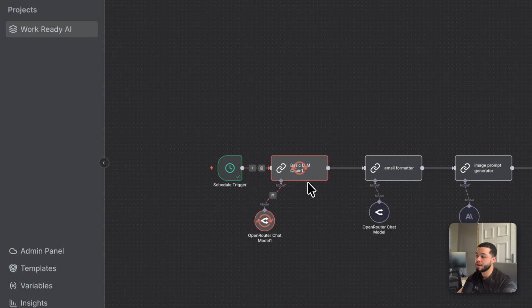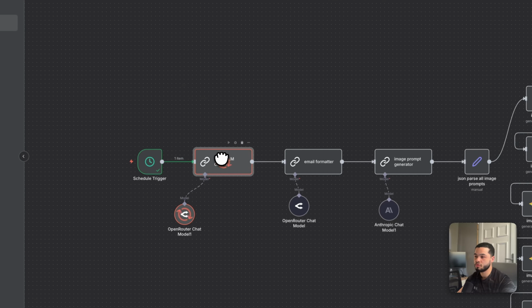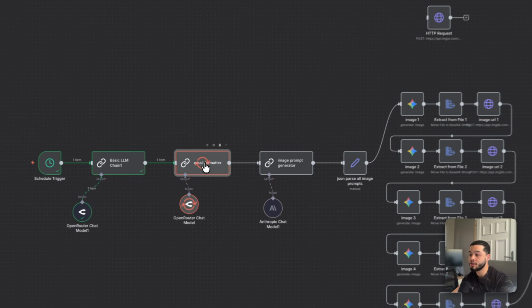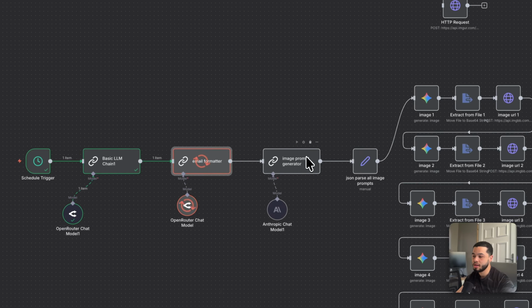It's going to come through here, and Perplexity is going to do all of the research on the latest AI topics for business owners. And my newsletter is aimed at business owners, so we don't want to include all of the tech talk and the jargon and all of these tech words that business owners are not interested in. So I prompted this to specifically create this for business owners and how they can actually use AI. It's going to come through here then, and this is going to format the email in a neat way.